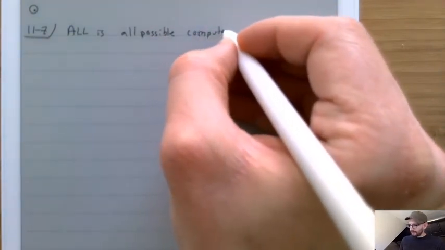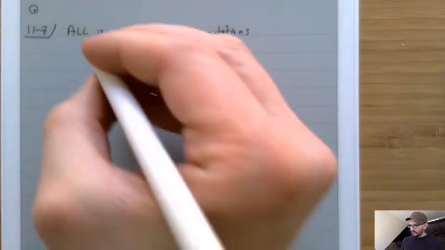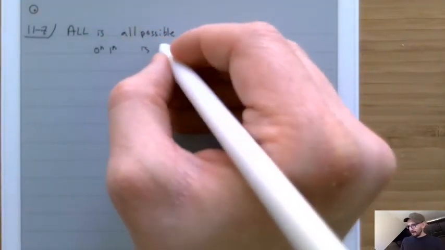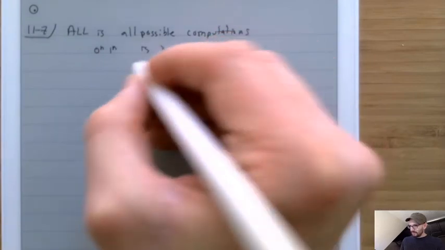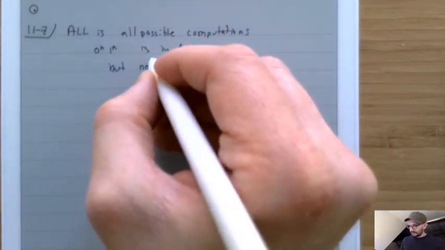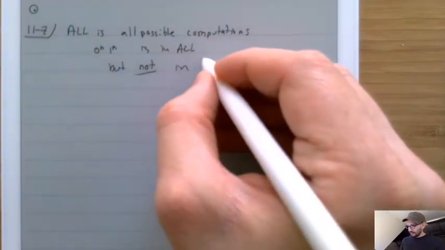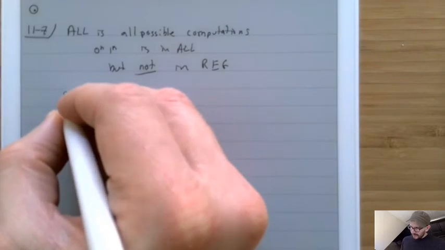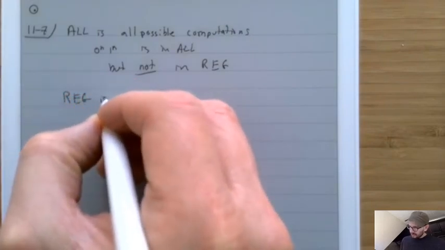Okay? And we just showed that something inside of 0 to the n, 1 to the n is in ALL, but not in REG. Okay, but why do we care about REG? Well, it turns out that REG is all DFAs.